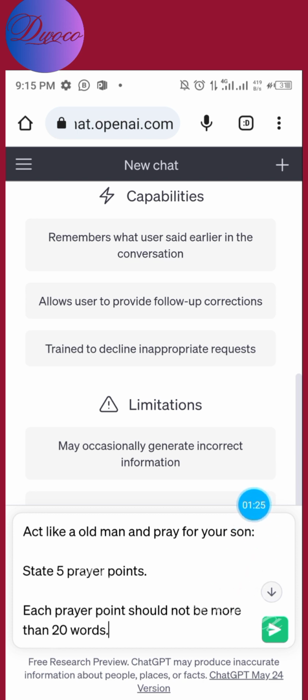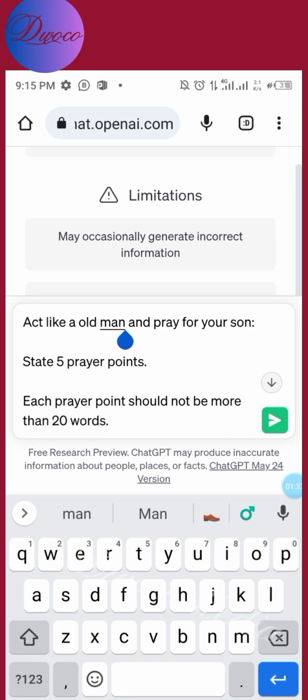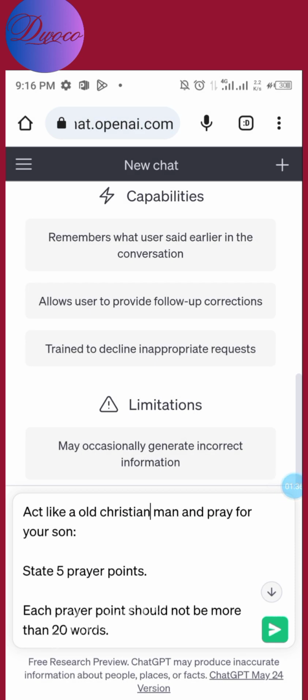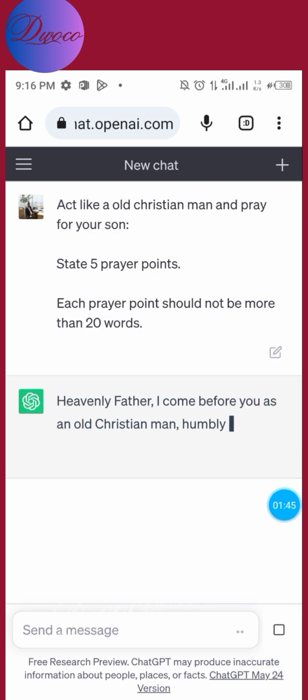I think I should add something like, act like an old Christian man. Give me some time. Okay, so I'm able to do that. So let's see what you're going to do. Click here and let AI write the script for you. Take a look at this.